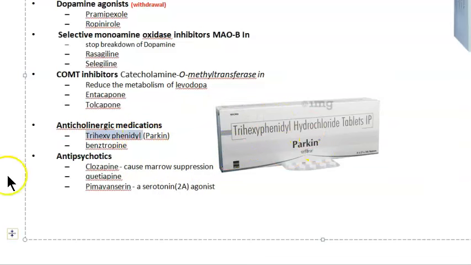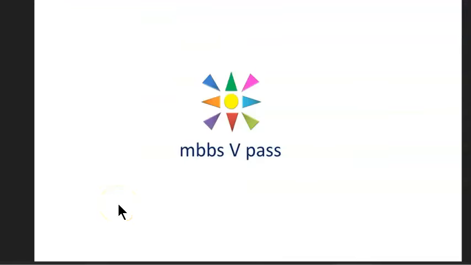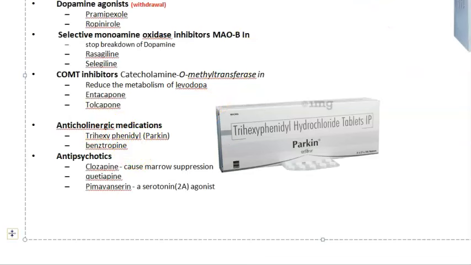It will remove the motor disturbances, so that tremor, rigidity, right? It is alleviating, it is trying to help. So here, trihexyphenidyl, what is this? This is anticholinergic. It will alleviate the tremor and rigidity, most helpful in tremor and rigidity. But you should understand that Parkinson's disease is progressive. So however much you treat, it will turn. I'm just saying. Okay, then move on.